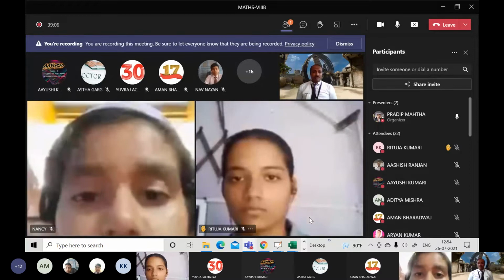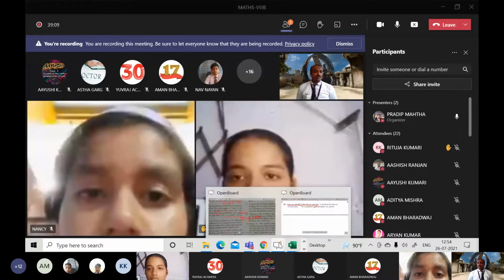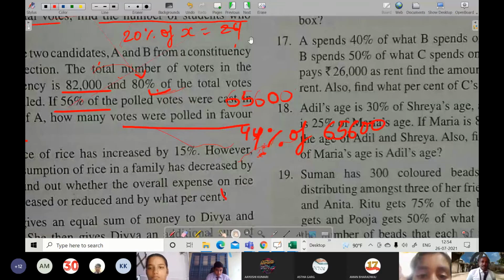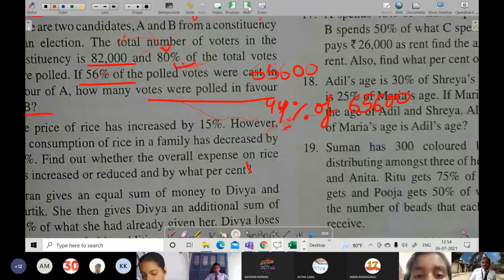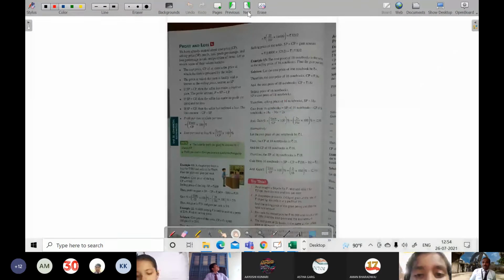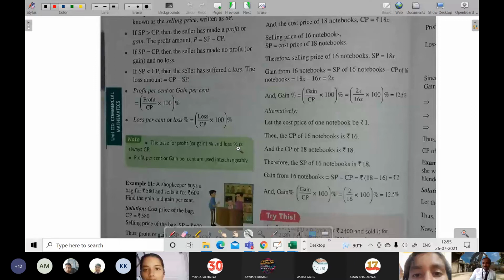If there is no doubt, I will move further. And if you see further, of course there are 3 exercises in this percentage chapter, and of course one revision exercise also, so it will become big. Let's hope it gets completed before PT3.